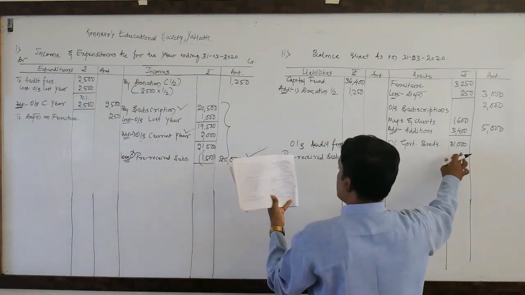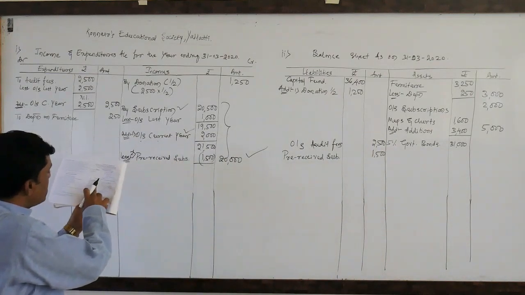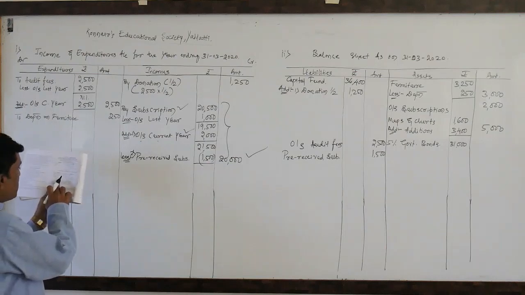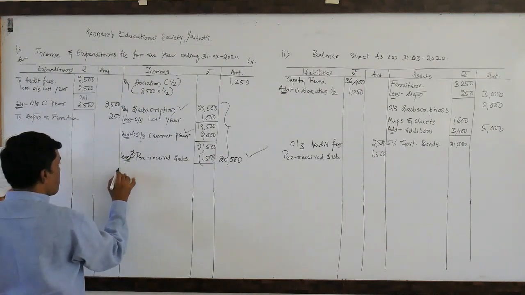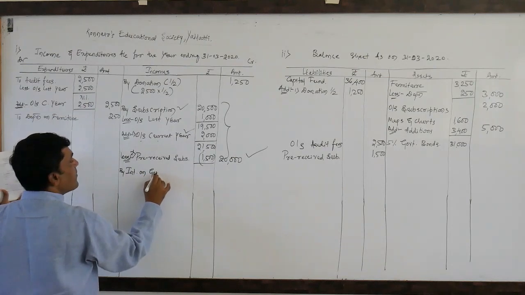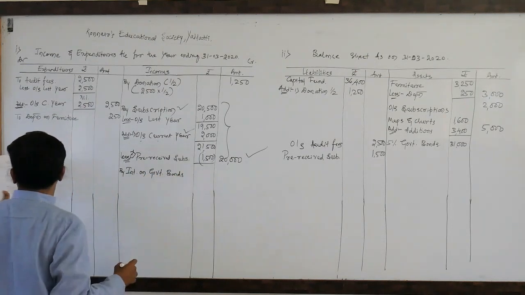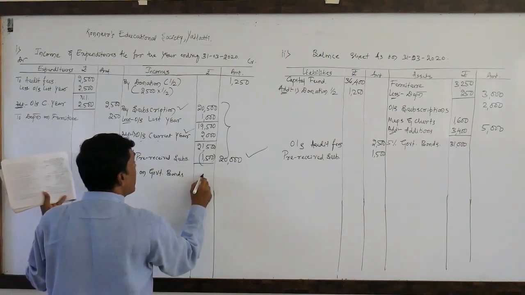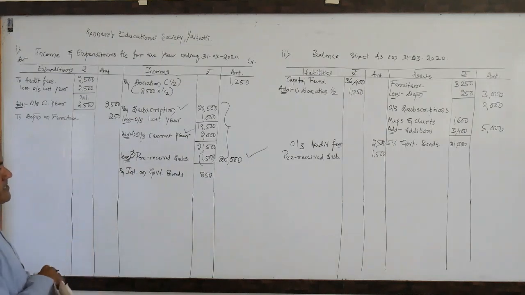5% government bonds 31,000. Here you need to concentrate on the receipt side. Interest on government bonds, that is the income by interest on government bonds. Yes, the amount is 850. I will show you one hidden adjustment here.